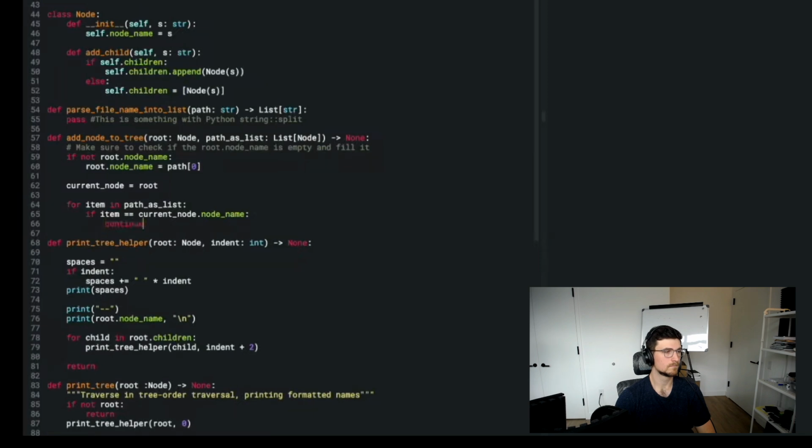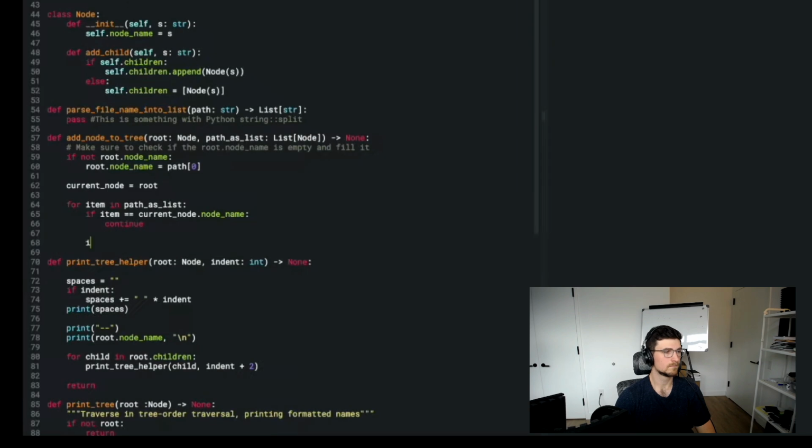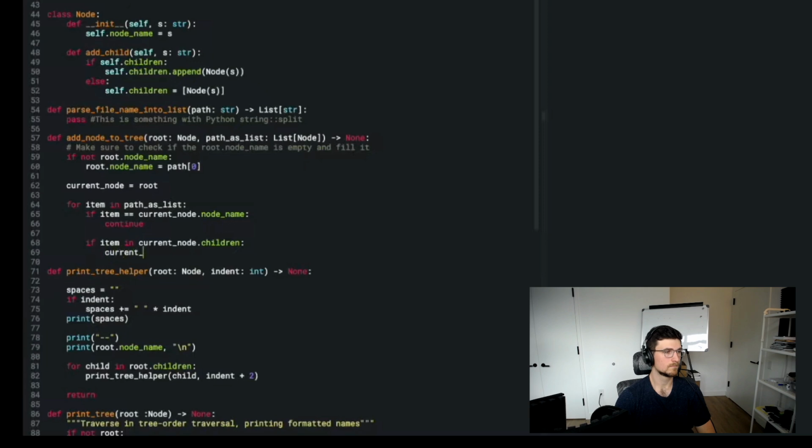Now, if item is in the current node.children, then current node equals, okay, this is interesting. So if it's in the children, I sort of need to get the index of it in order to reach it, don't I? You know, the children could be a set. I don't know. That's interesting. So I might maybe make the children a set. It's not really ordered, and that's kind of posing some extra difficulty on the problem.